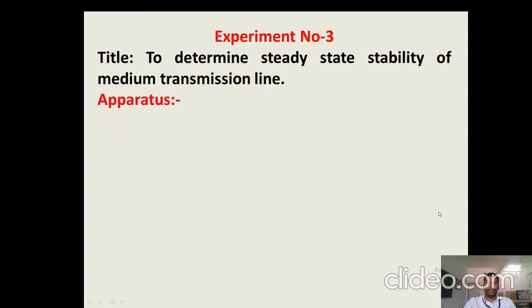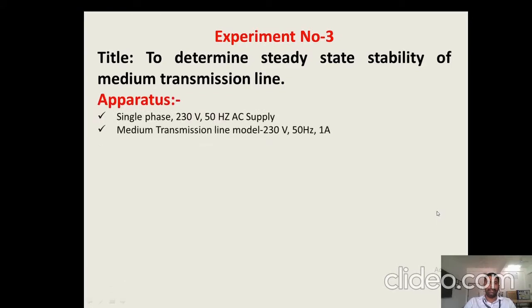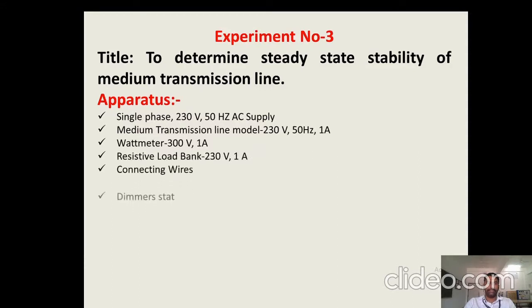For this experiment we will require single phase 230 volt 50 Hz AC supply, medium transmission line model of 230 volt 50 Hz 1 ampere, wattmeter of 300 volt 1 ampere rating, resistive load bank of 230 volt 1 ampere rating, connecting wires, thermostat, ammeters of 0 to 1 ampere rating, voltmeter of 0 to 300 volt.